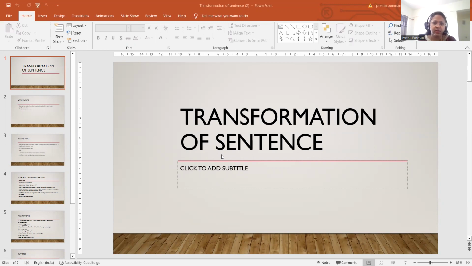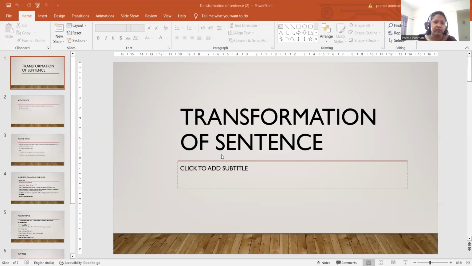Among these, we know very well about active voice and passive voice. What is the importance of active voice and passive voice, and in which context do we use them? That is what we are going to learn in depth, and what are the rules that we should remember when we are changing active voice to passive voice.